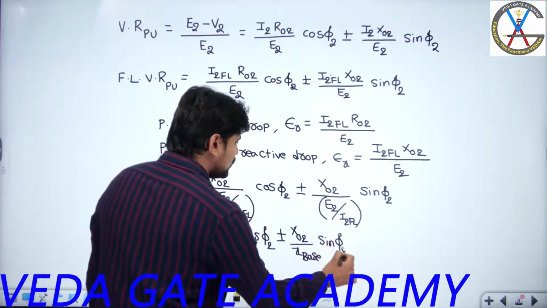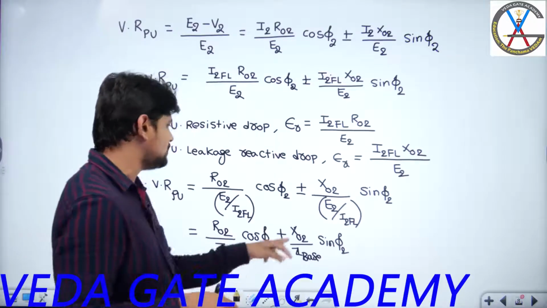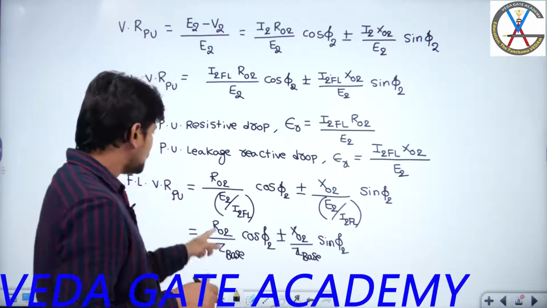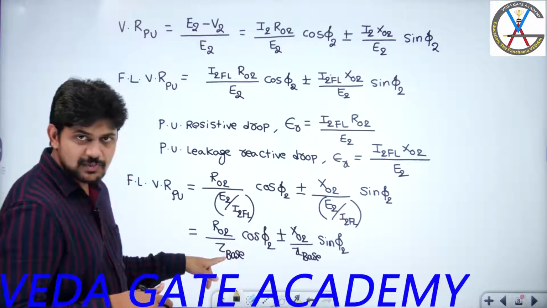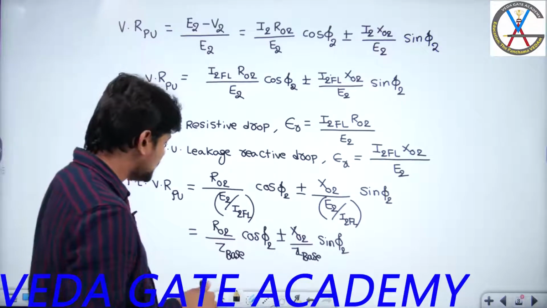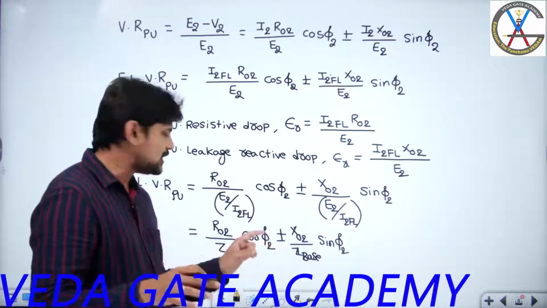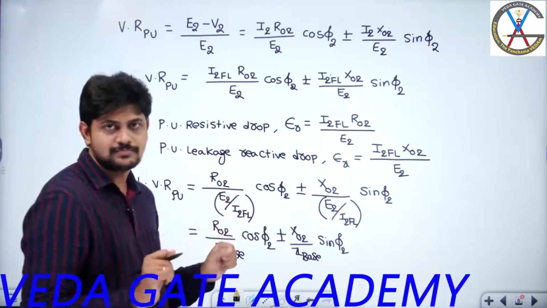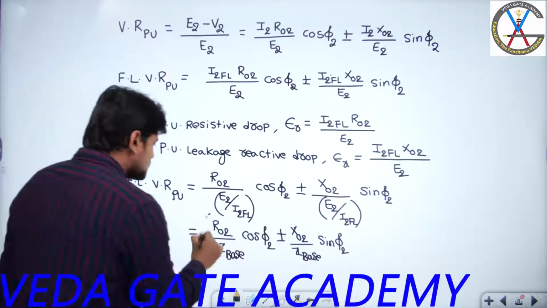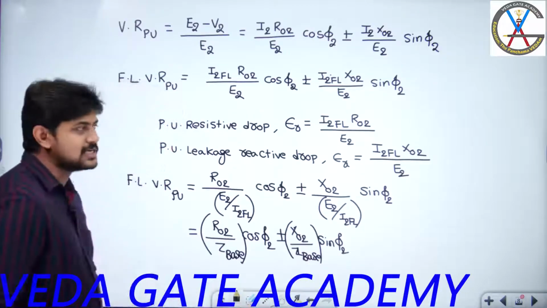And we know that in the per unit system, base resistance, base reactance and base impedance will be the same, which is equal to E2 rated divided by I2 rated. That means this is actual resistance, this is base resistance, this is actual leakage reactance, this is base leakage reactance. So from here I get R02 by Z base, actual resistance divided by base resistance, and actual leakage reactance divided by base leakage reactance.